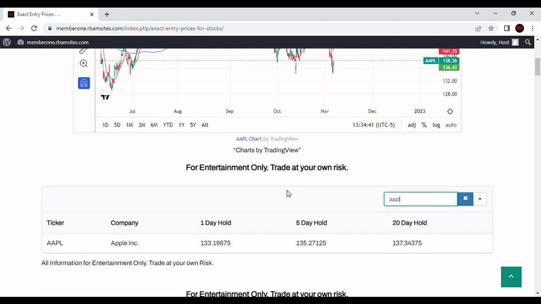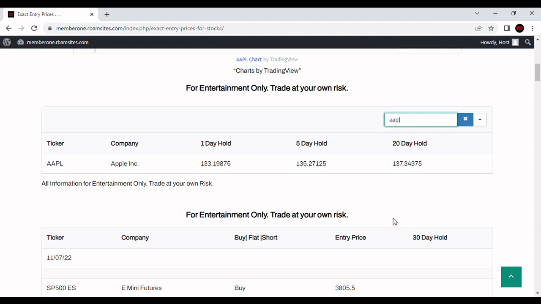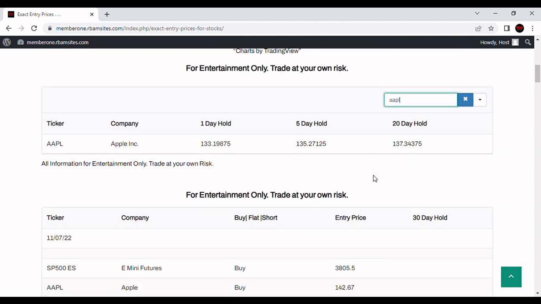They're good only for entertainment. You trade at your own risk. Can't use it for anything other than entertainment. And of course, they're all for entertainment purposes only. Let's take a look at those.